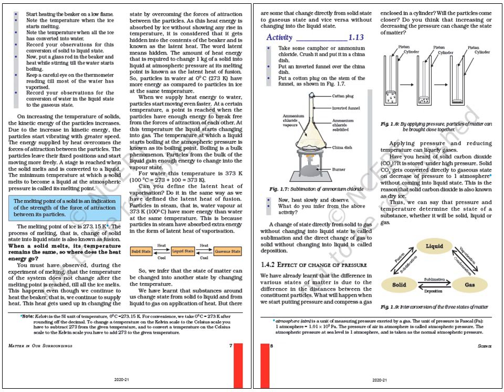If the liquid substance changes into solid, it is called solidification. If the liquid substance changes into gas, it is called vaporization. If the gaseous substance changes into liquid, it is called condensation. If the solid substance changes into gas, it is called sublimation. If the gaseous substance changes into solid, it is called deposition.